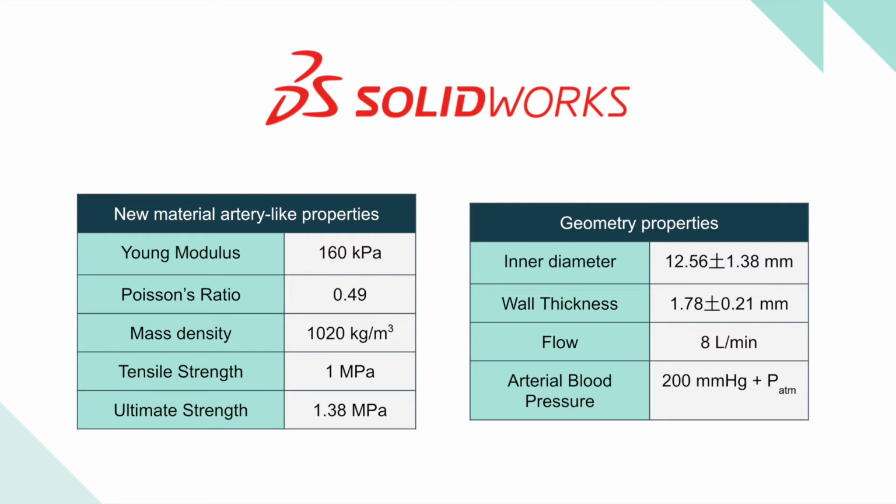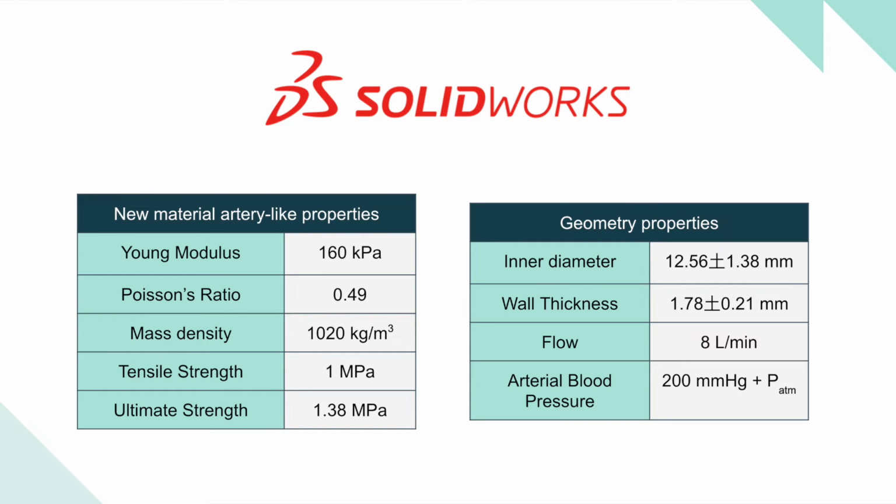A new material was defined in order to get a material similar to the external iliac artery with the following properties: a Young modulus of 160 kilopascals, a Poisson ratio of 0.49, a mass density of 1020 kilograms per cubic meter, a tensile strength of 1 megapascal, and an ultimate strength of 1.38 megapascals. The geometry has the following characteristics: an inner diameter of 12.66 millimeters and a wall thickness of 1.78 millimeters.